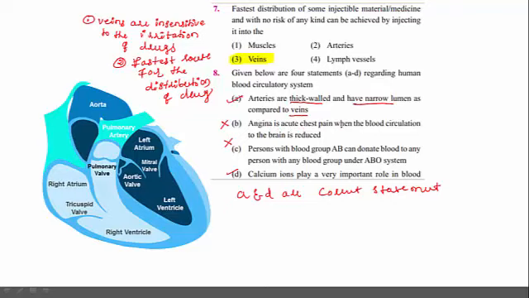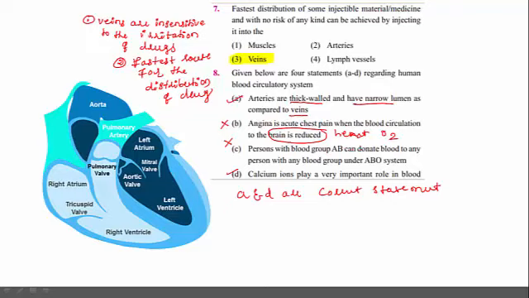Angina is acute chest pain when blood circulation to the brain is reduced, no, not to the brain. Angina is nothing but a chest pain, and this is shown by the heart. If the heart is not properly supplied with oxygenated blood, in that case acute chest pain is developed, which is called angina or angina pectoris.